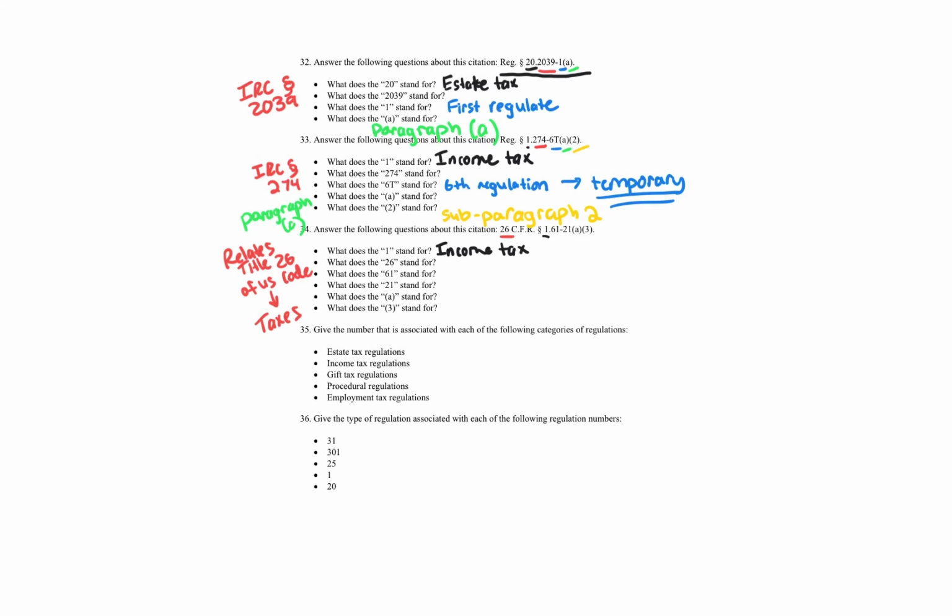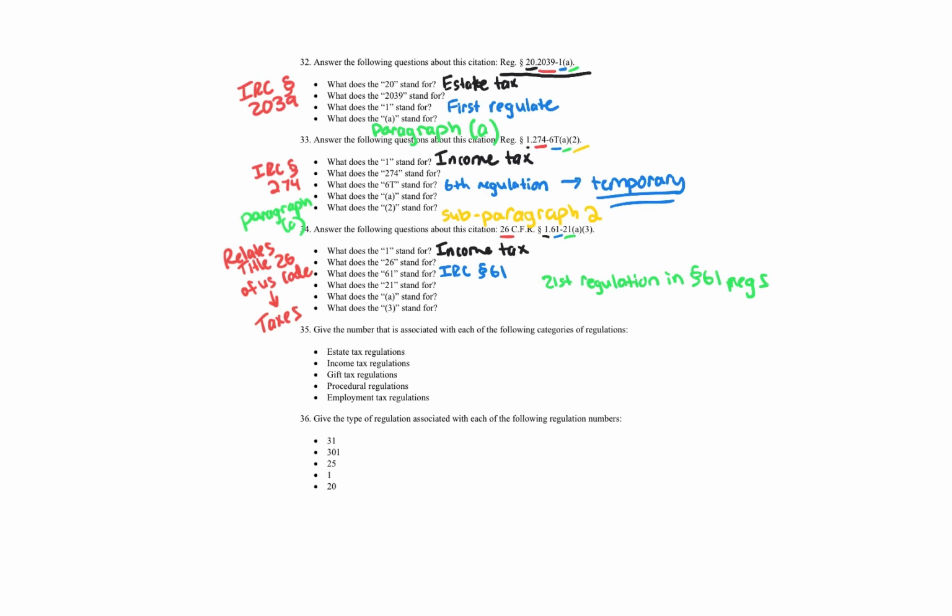All right, so now let's continue on. Let's switch to blue font. And it's asking about the section, about the 61. So that is going to be IRC section 61, which many of us know deals with gross income. Going to green. So green is 21. So the 21, I'm going to write over here, means it's the 21st regulation in that set for section 61 regs. In the section 61 set of regulations.